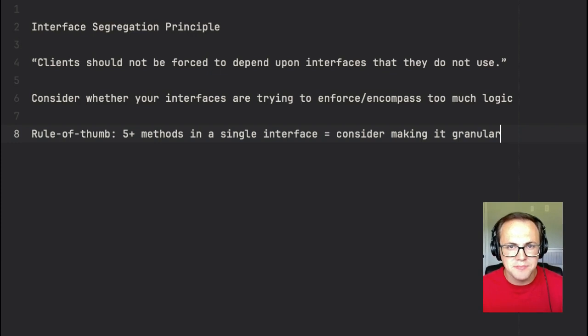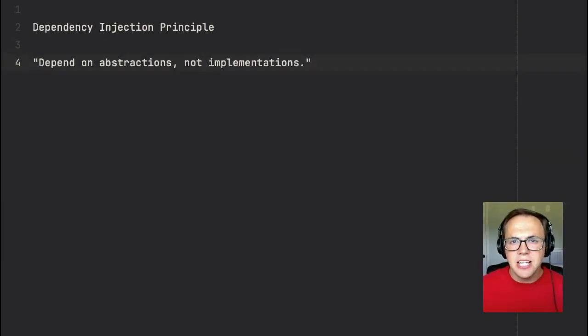Our last principle here is dependency injection, and it states that we should depend on abstractions, not implementations. And this one's not as commonly encountered in projects as the others are, especially when we're in the context of the Laravel framework, just because Laravel provides dependency injection as part of the service container automatically for you. But it is still a core concept of understanding how to make clearer, more maintainable code, so it's worth talking about. And like I mentioned, Laravel's service container is the biggest example that we probably use every day in Laravel.